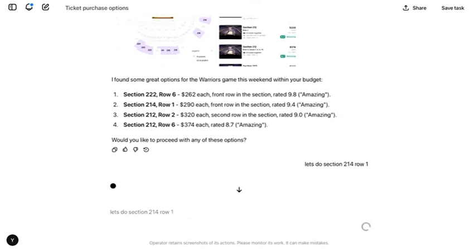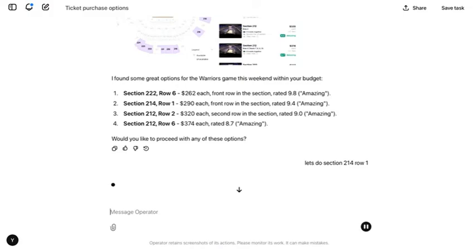Row 1. So this is a good time to talk about the human in the loop interaction mode that we've been developing. You can see that operator comes back and asks for confirmation when it's about to do anything kind of impactful. I think we're all very excited about this vision of operator doing your chores for you, but it is one of the first agents that we're putting out in the world which has real world side effects. And so we thought carefully about how to deploy this safely.